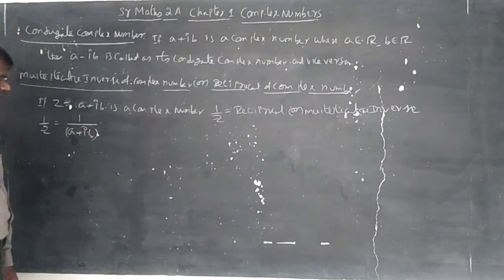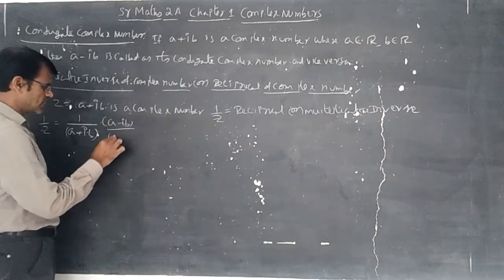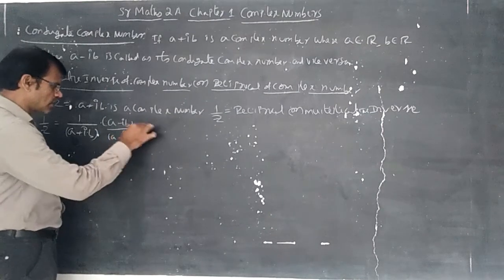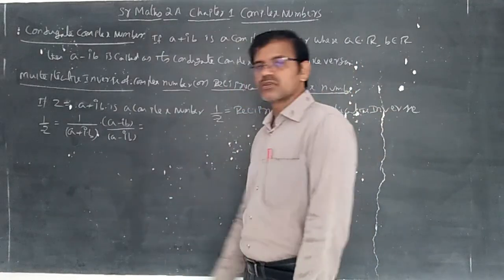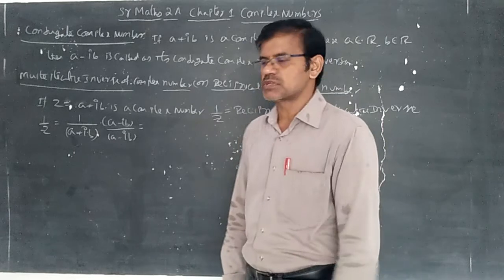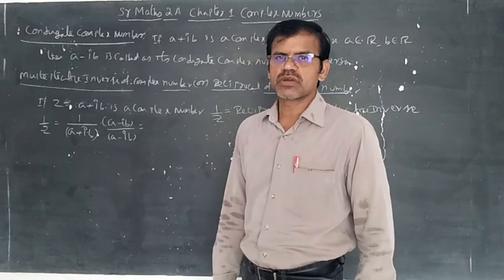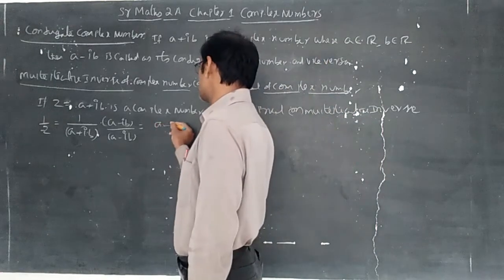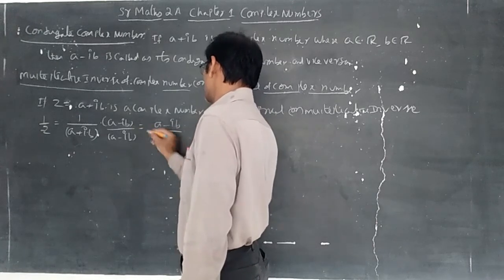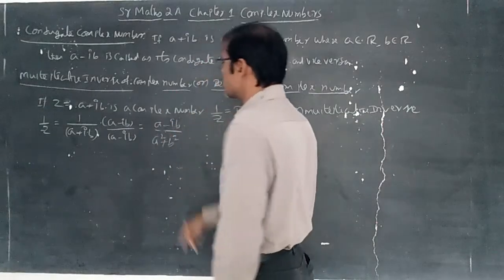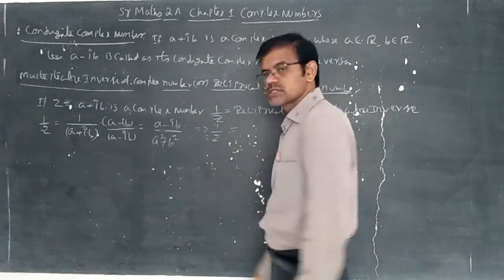You need to rationalize, which means multiplying and dividing with the conjugate complex number of the denominator. Here you can understand the formula: (A plus iB) into (A minus iB) is A squared plus B squared, because this is A squared minus i squared B squared, and i squared is minus 1, so minus i squared is plus 1. So the multiplicative inverse, the reciprocal of the given complex number, is (A minus iB) by (A squared plus B squared).